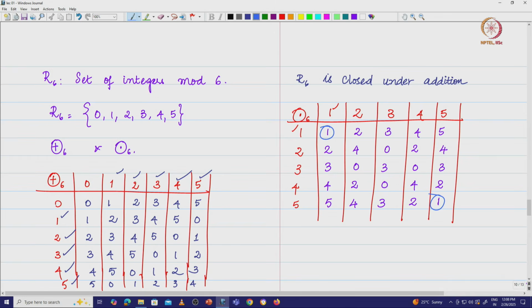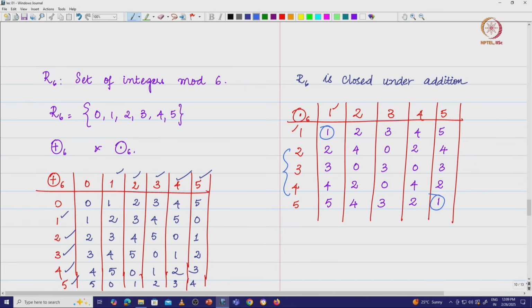in R6 such that when it multiplies 2, 3 or 4, correspondingly, you can't find one integer which, when you multiply with 2 and then do a mod 6, you get a 1. You cannot find another integer which, multiplied with 3 and then mod 6, gives a 1, and you cannot find a third integer which, when multiplied with 4 and mod 6, gives a 1. Which means these guys 2, 3 and 4 do not have a multiplicative inverse.